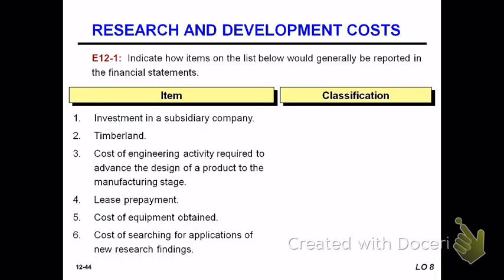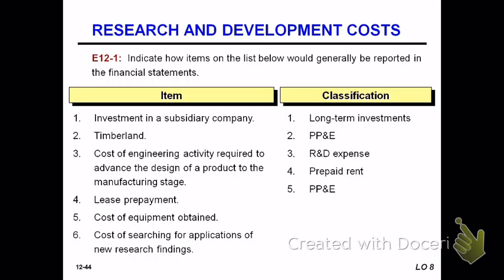So investment in a subsidiary company would be a long-term investment. Timberland, that would be a natural resource in your property, plant, and equipment. Cost of engineering activity required to advance the design of the product to manufacturing stage is research and development expense. You don't get to capitalize anything until it's to the manufacturing stage. Lease prepayment, that's going to be prepaid rent. Cost of equipment paid would be property, plant, and equipment.